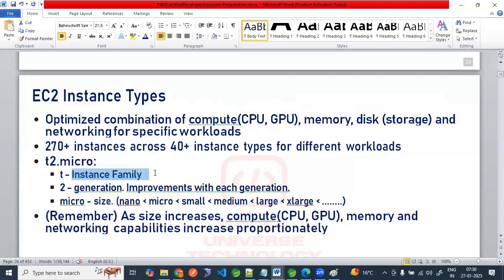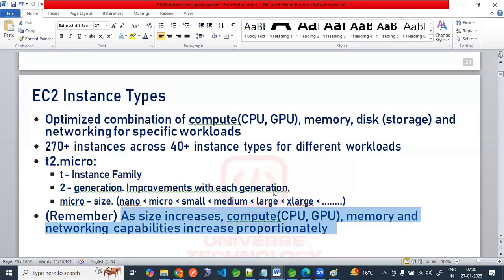T means instance family. 2 means the generation. While purchasing your laptop, 12th generation, 10th generation, you are selecting, right? And then micro is the size. Sizes range from nano, then micro, small, medium, large, extra. As size increases, CPU, memory, and network capability increase.